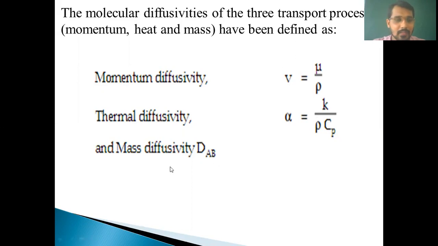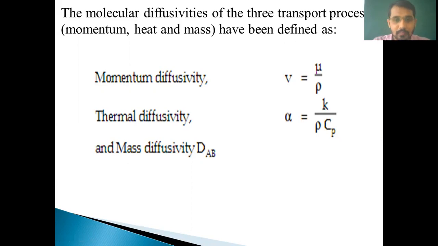Next one, mass diffusivity, represented by DAB. We have seen what the diffusivity coefficient is. We saw in the previous lecture that DAB is the diffusivity coefficient of component A into component B. If I write DBA, it means the diffusivity of component B into component A.